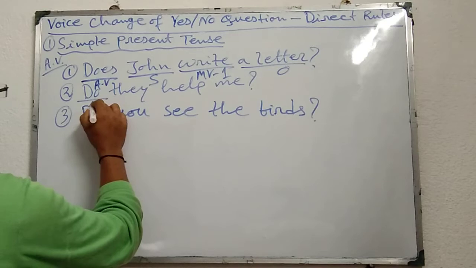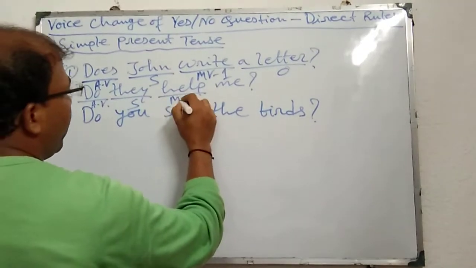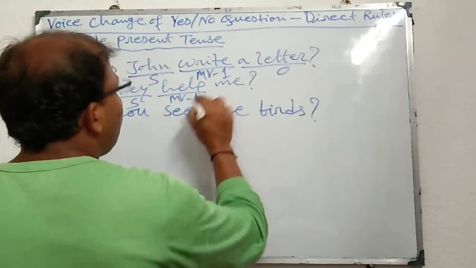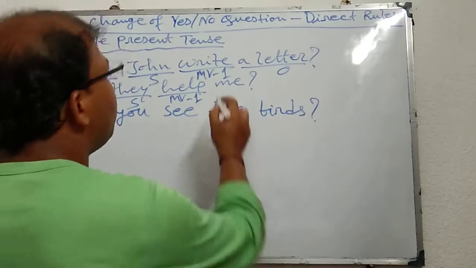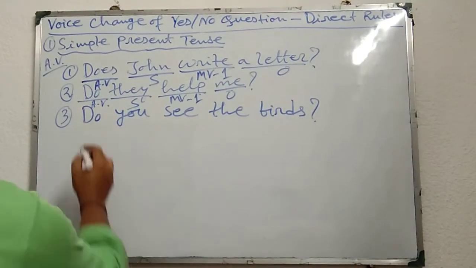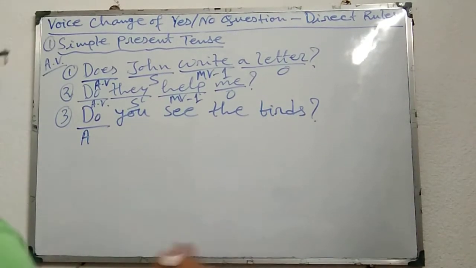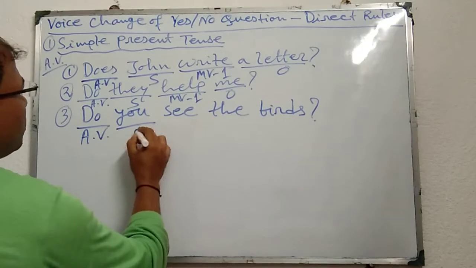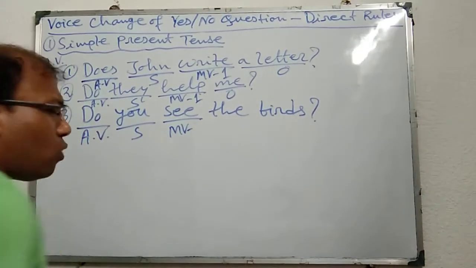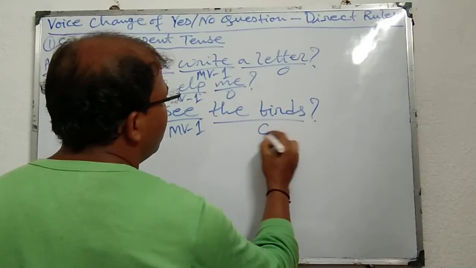Do, it is an auxiliary verb. Thereafter they, subject. Help, it is the main verb and it is first form, that means MV1. Thereafter me, it is the object. Similarly, third sentence, do you see the birds? Do, it is an auxiliary verb. Thereafter you, subject. Thereafter see, main verb, and of course it is MV1, main verb first form, and thereafter the birds, object.